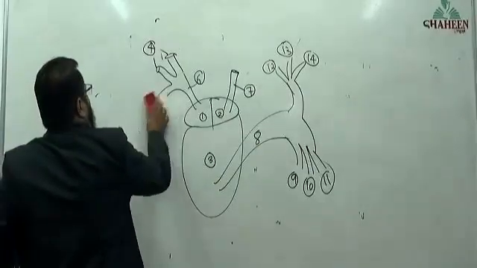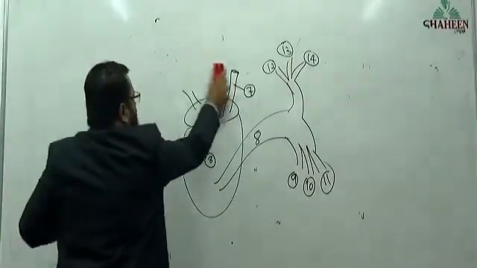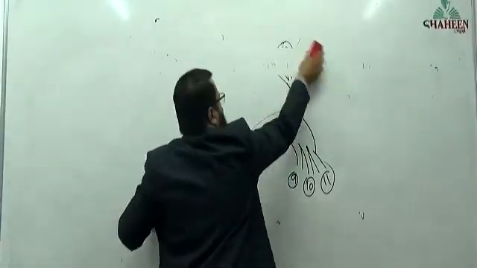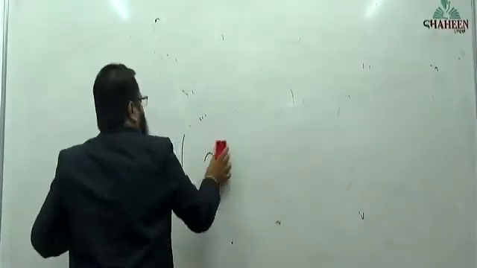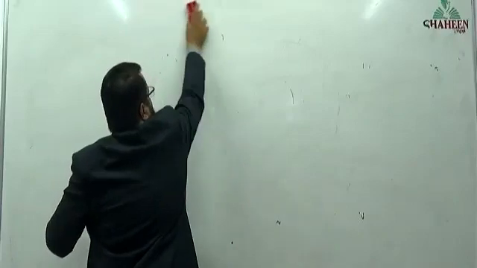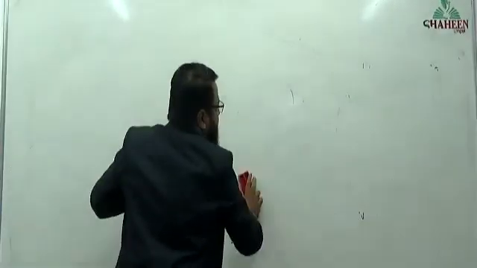A new chapter we have to start, that is morphology of flowering plants. What is morphology? That we have to understand.